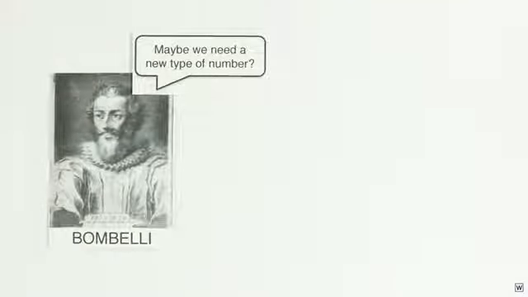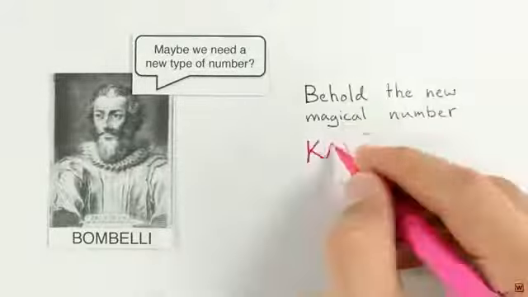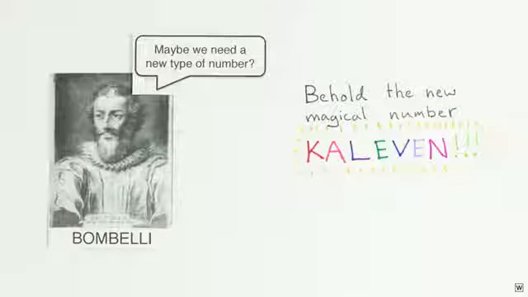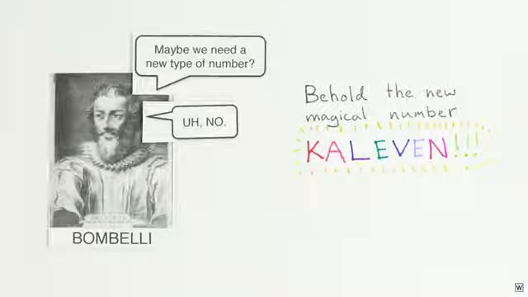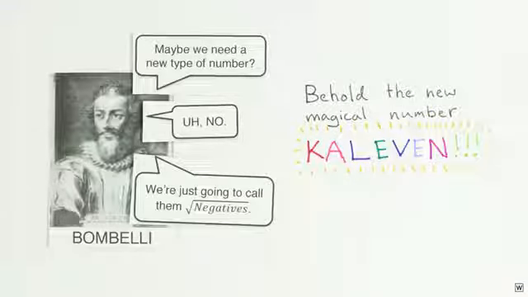Bombelli's first big insight was simply to accept that if positive numbers won't work and negative numbers won't work, then maybe there's some other kind of number out there that will. Now, if there is some other kind of number out there, a good follow-up question is, what are we going to call it? After all, we need to use it in our equations. Bombelli's approach was a very practical one. Rather than dream up a new name and symbol, Bombelli simply let the square roots of negatives be their own thing.